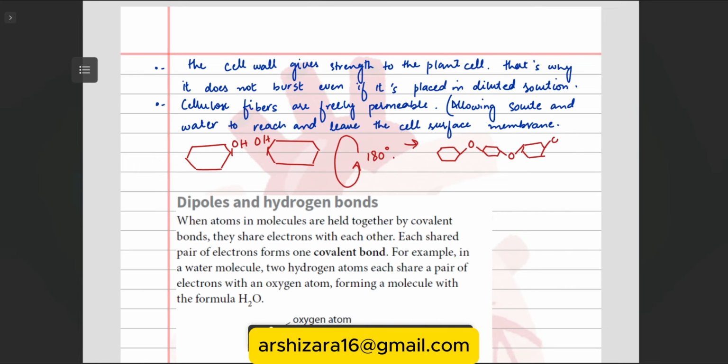Again, the O will be up there, and then the O will be down here. So one is above and one is below, and that's how a long chain is formed of 1,4 linkage. They are the same glycosidic bonds, and they are made by condensation, which we studied in the previous lecture.